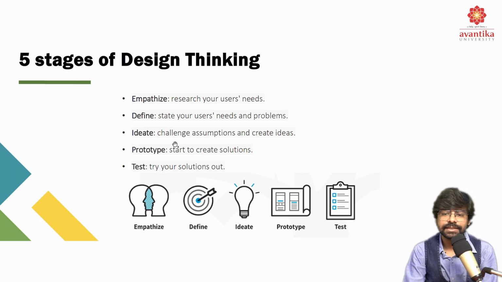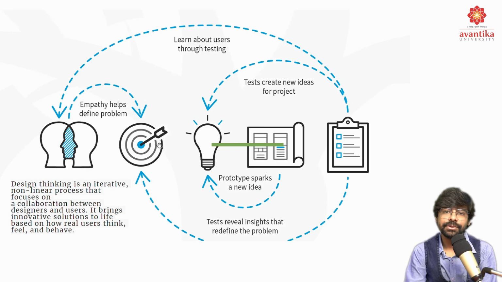Second is define. State your users' needs and problems. Third, we have ideate: challenge assumptions and create ideas. Fourth, we have prototyping, to start to create solutions. And last is test: try your solutions out. So we have 5 stages of design thinking, which we have to consider while we create tangible or intangible options. This is how the complete process is dependent: the first to second, second to third, third to fourth, and fourth to fifth. That is why they are very essential in our 5-stage development.